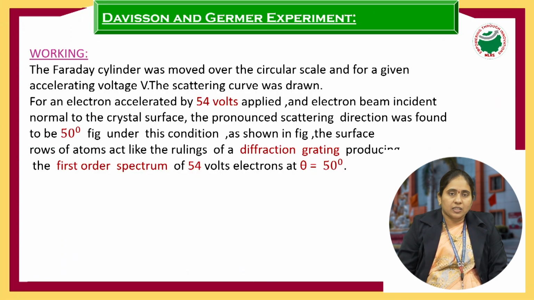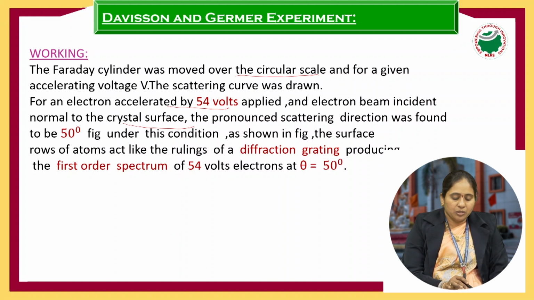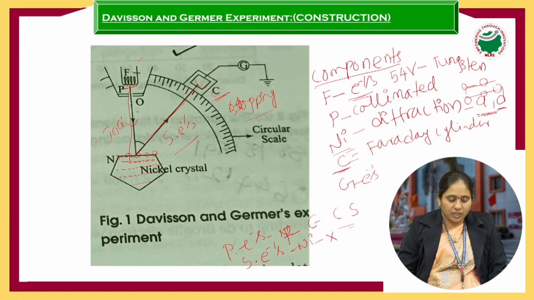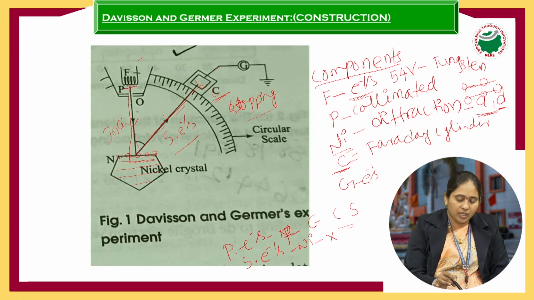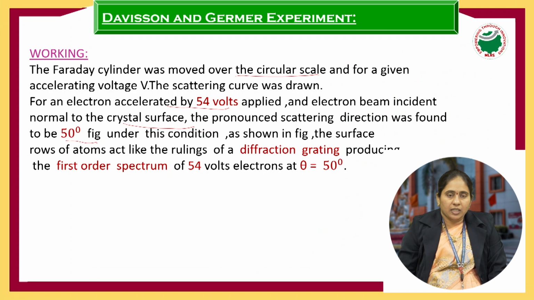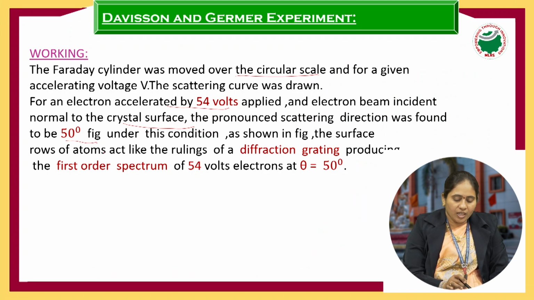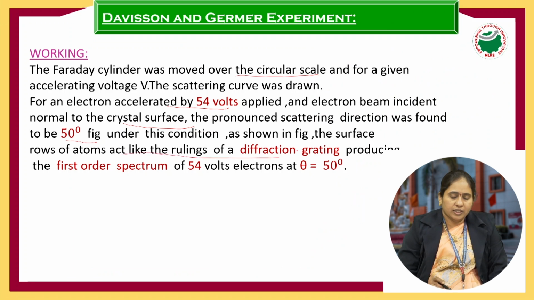The Faraday cylinder is capable of moving around the circular scale. For the given accelerating voltage of 54 volts, the electron beam is incident normally on the surface of the crystal. The nickel crystal acts like a diffraction grating. What is the angle between the incident beam and the scattered beam? There is a 50-degree angle, and at this angle there is a high intensity of scattered electrons.